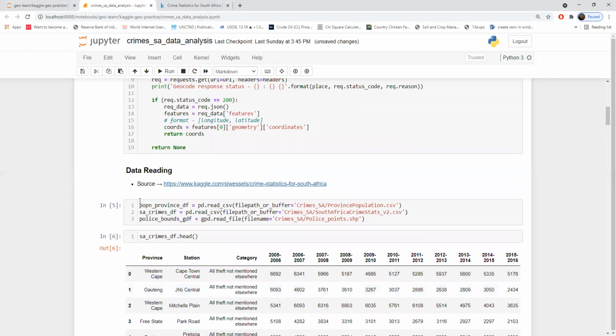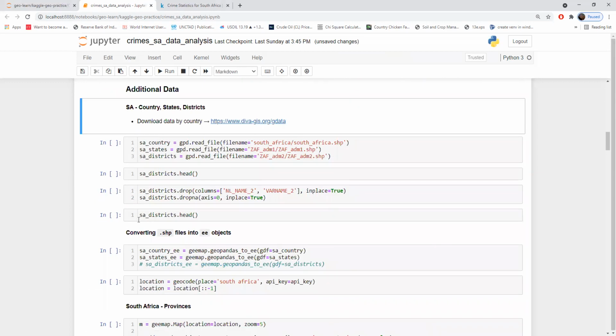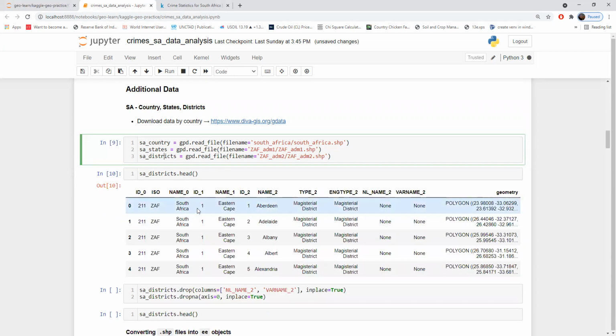Apart from the data available from these websites, I also got additional shape files to visualize states, countries and districts on the map. That data, again, I'm limiting to South Africa. I got the data from this website and I'm reading it with GeoPandas. The districts data is a large dataset. It contains a set of polygons. So we have this data.